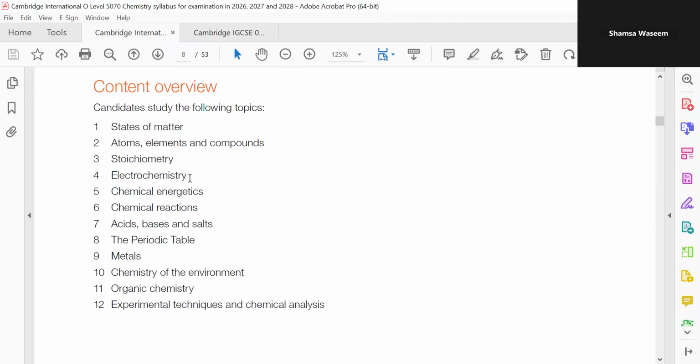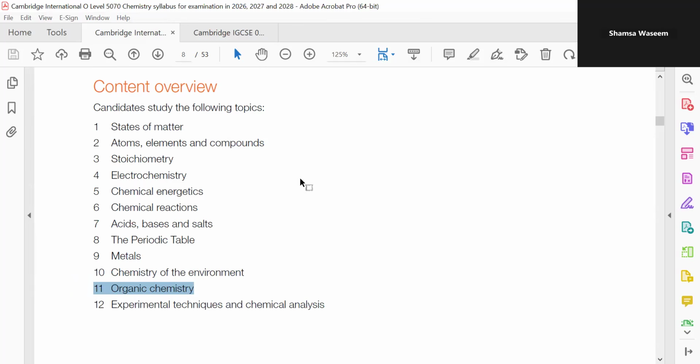Electrochemistry, chemical energetics, chemical reactions, in which we are going to discuss redox reactions, rate of reaction, reversible reactions, acids, bases, and salts, the periodic table, metals. Metals is going to be very, very easy. Chemistry of the environment, organic chemistry, experimental techniques, and chemical analysis. Let me tell you one thing about organic chemistry. You might have heard that it's very difficult, but if you understand it, it's going to be a piece of cake, inshallah, right?